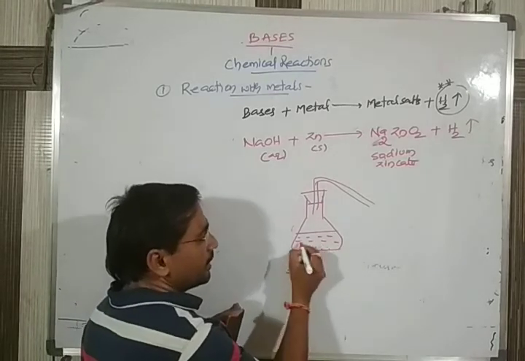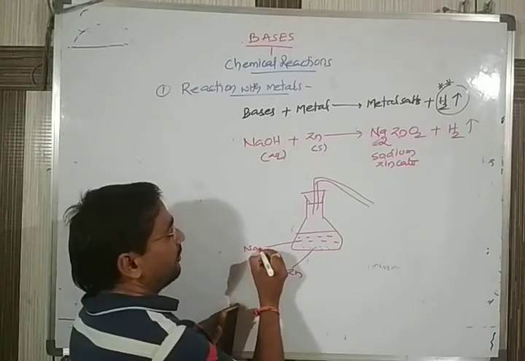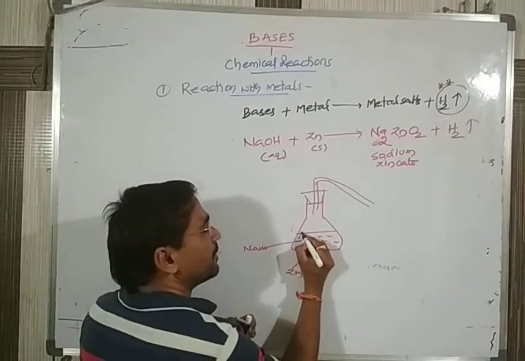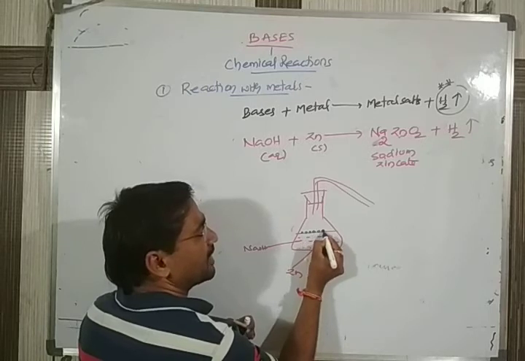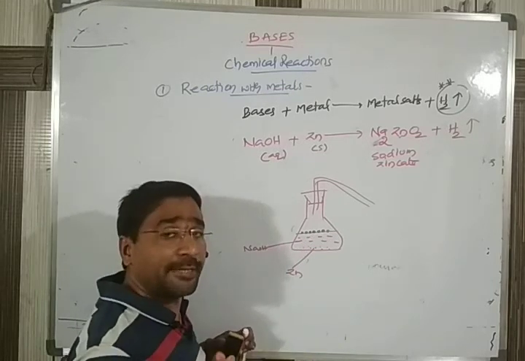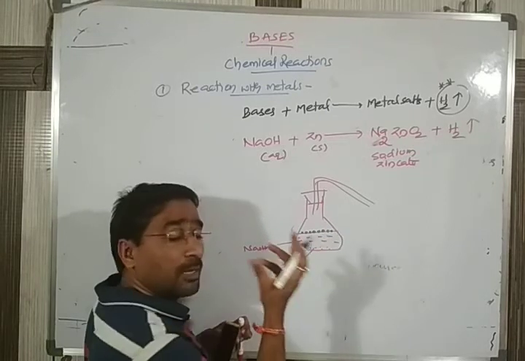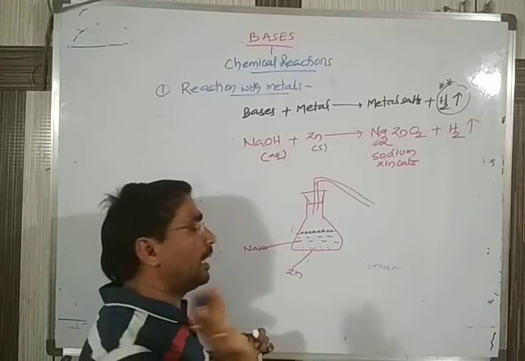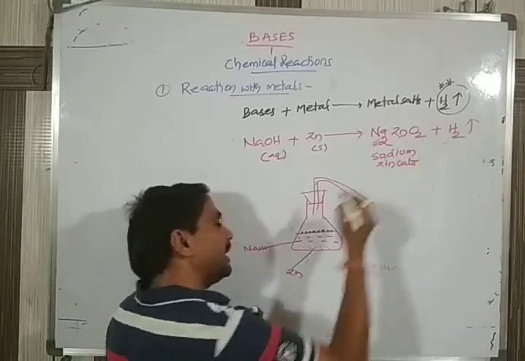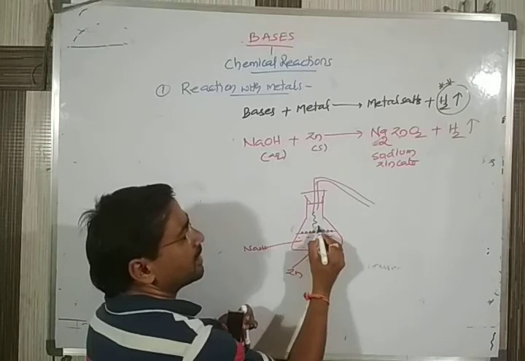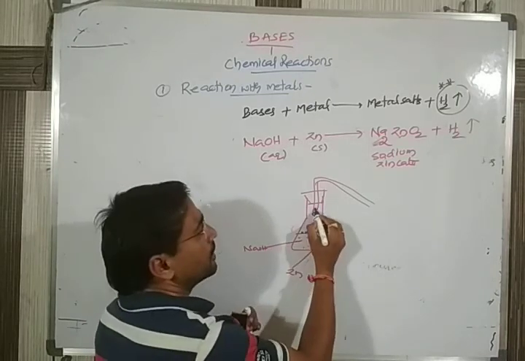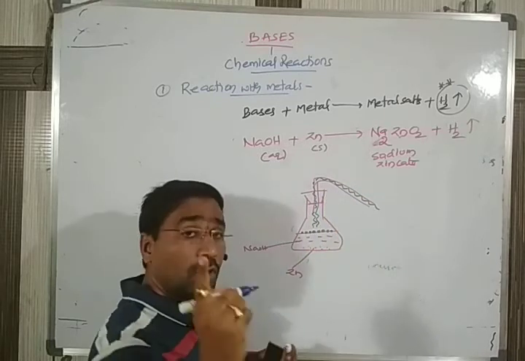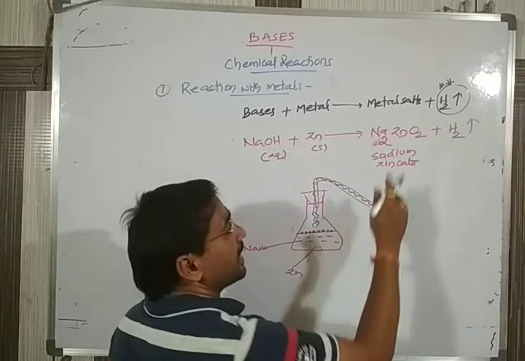But after adding the NaOH, within two minutes or so, we observe small bubbles coming on the surface of the liquid. Whenever you get small bubbles in a liquid, it means the liquid is releasing some gas. The gases always move towards the top, so the gas will move to the delivery tube and come out. To confirm whether it is hydrogen gas, you can check it.